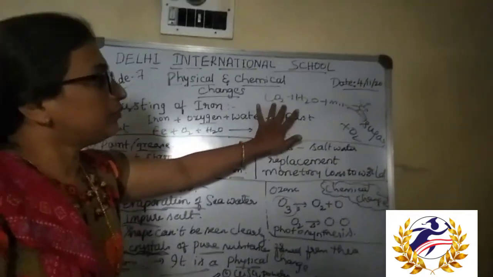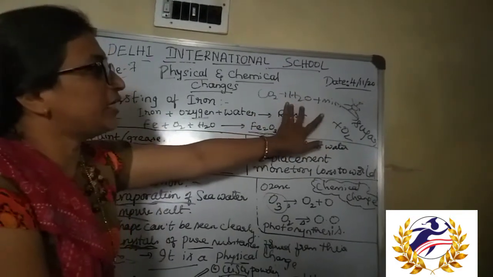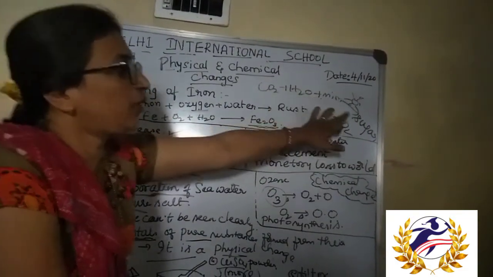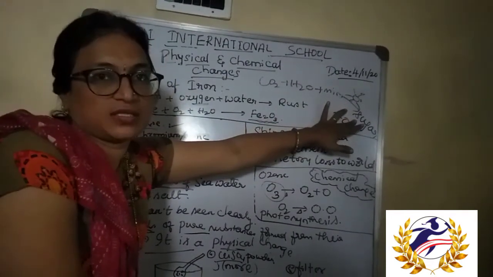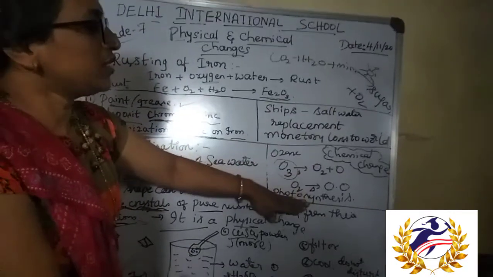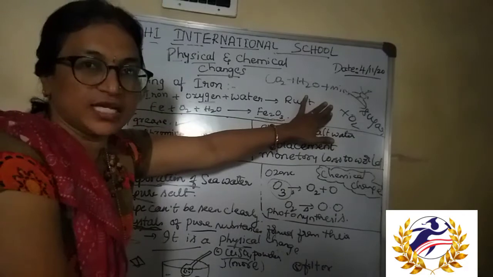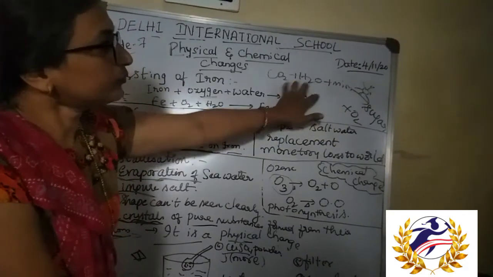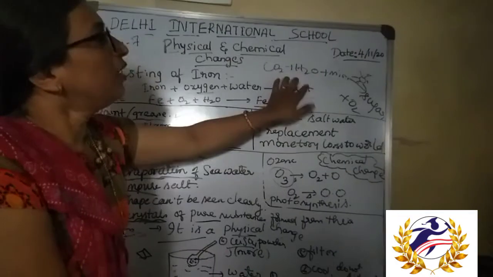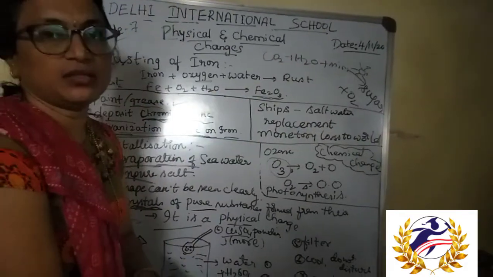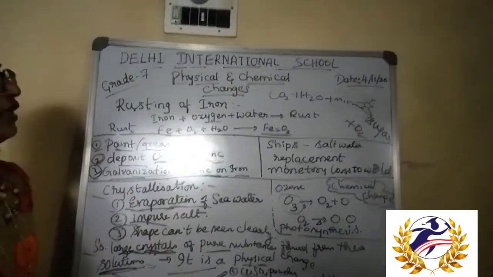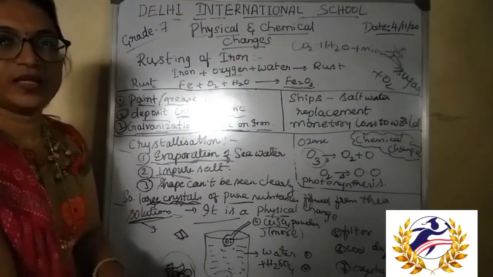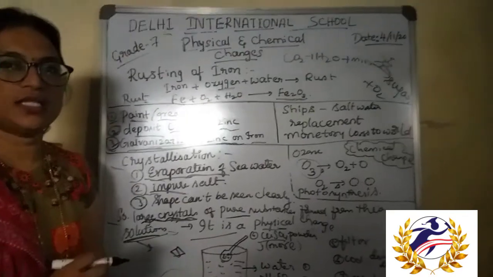So here a synthesis process takes place, where one form of substance is converted completely into another form. Simple substances are converted into complex substances. Hence photosynthesis can also be called a chemical change or a chemical reaction. These are some of the examples we can quote in our daily life as physical changes and chemical changes.